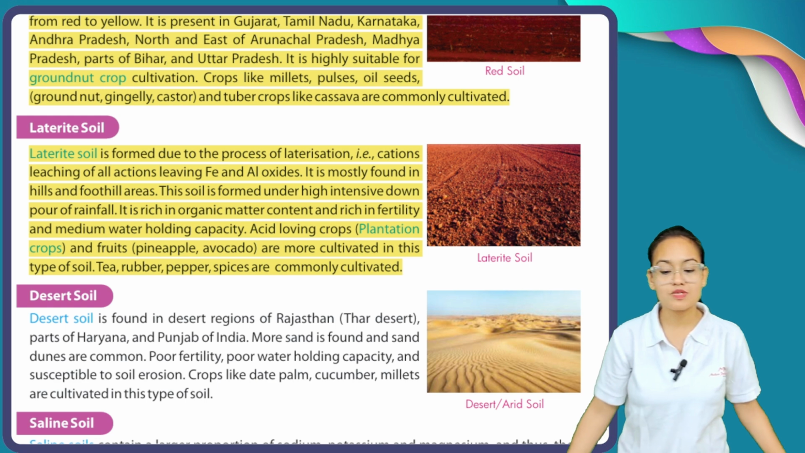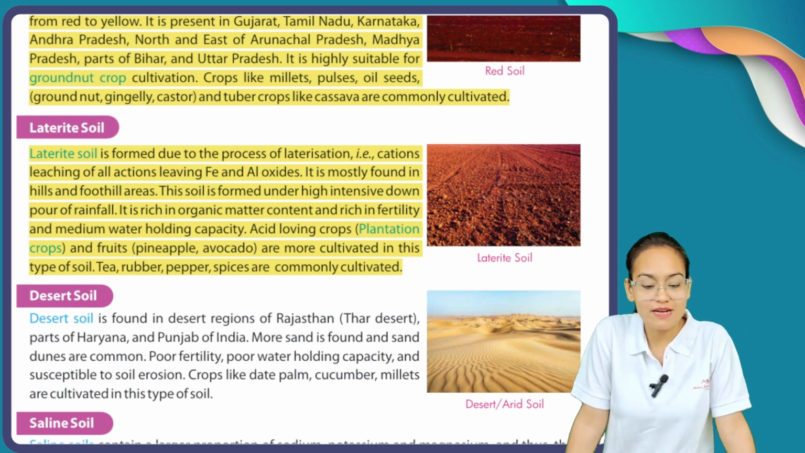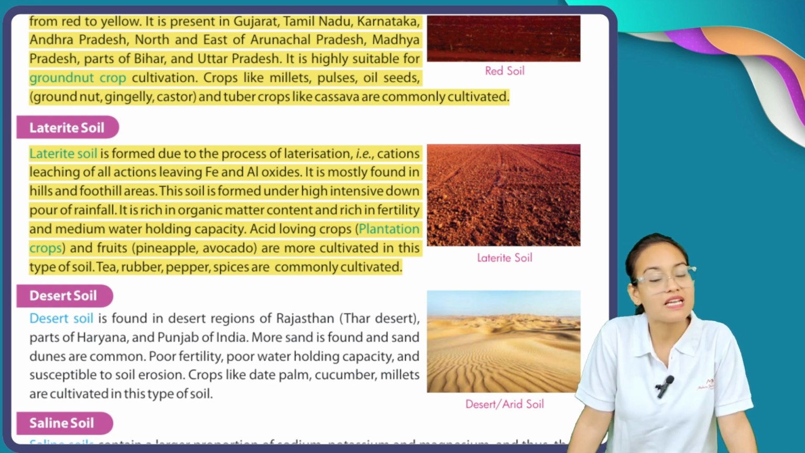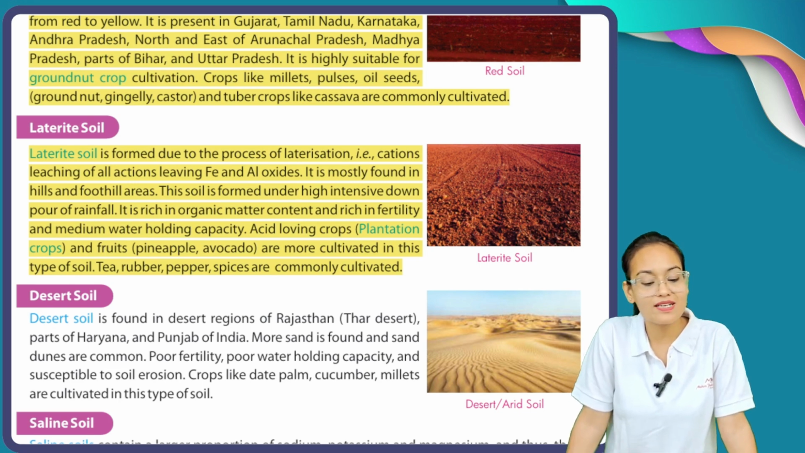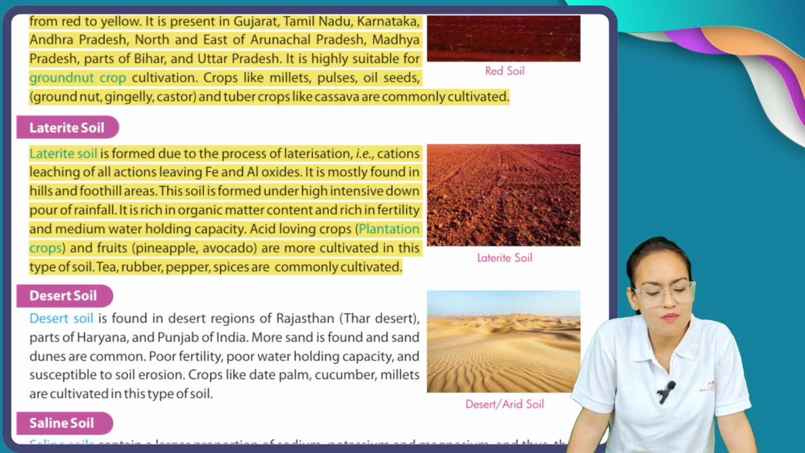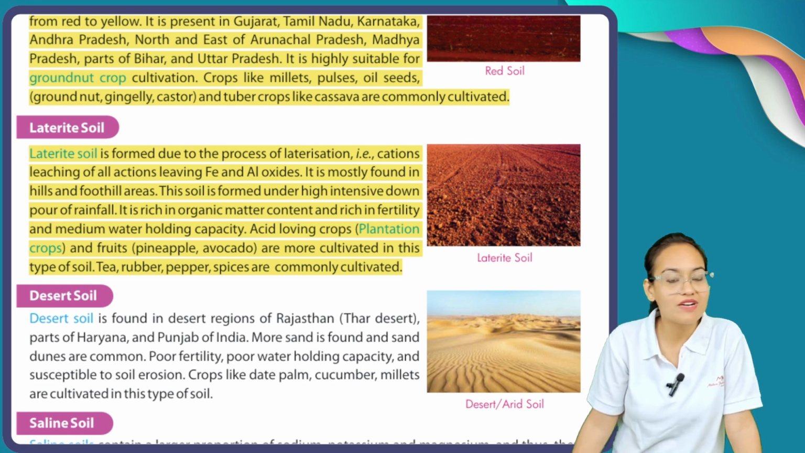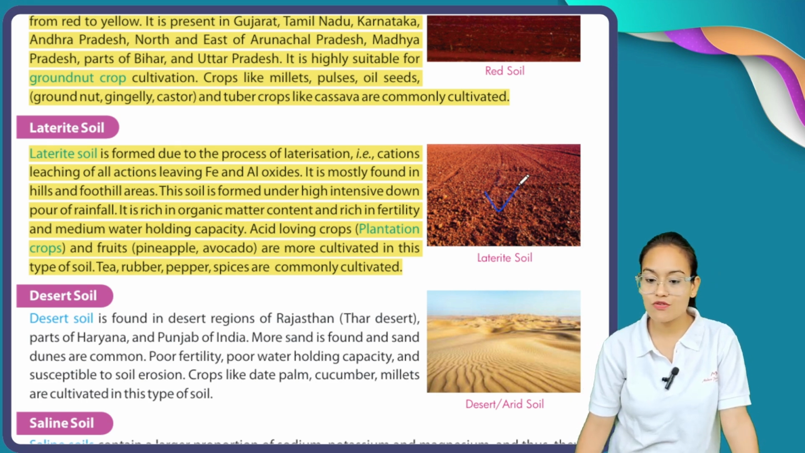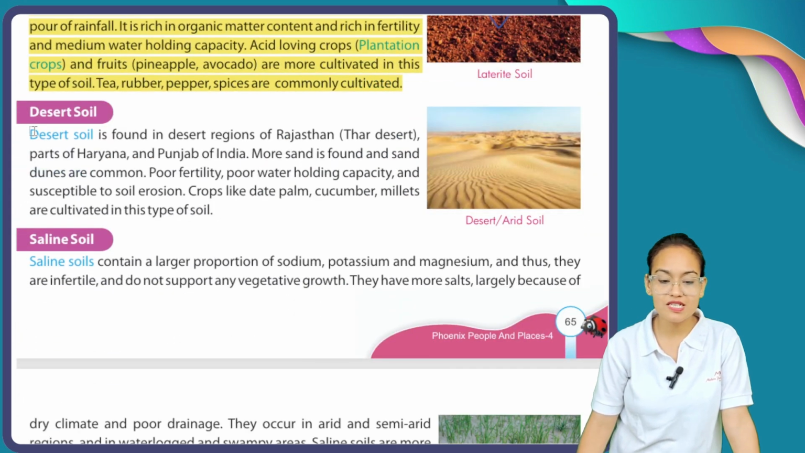Acid loving crops, so the crops which love acid, like plantation crops and fruits like pineapple and avocado, are more cultivated in this type of soil. Tea, rubber, pepper, spices are commonly cultivated on laterite soil. Here you can see this is your laterite soil. After laterite soil, we are going to discuss desert soil.